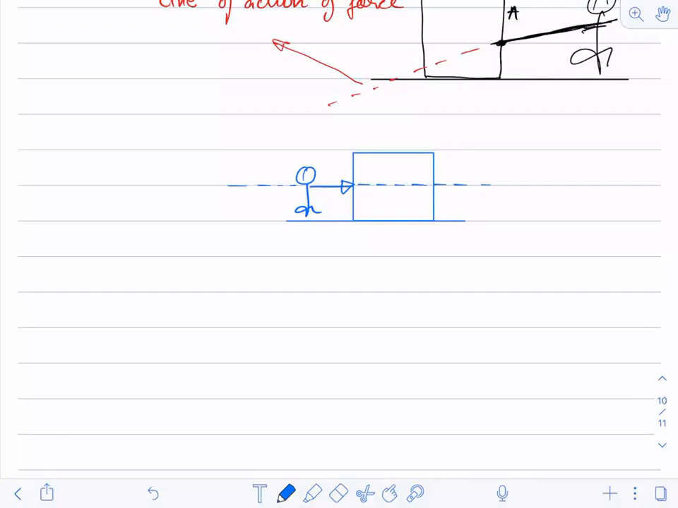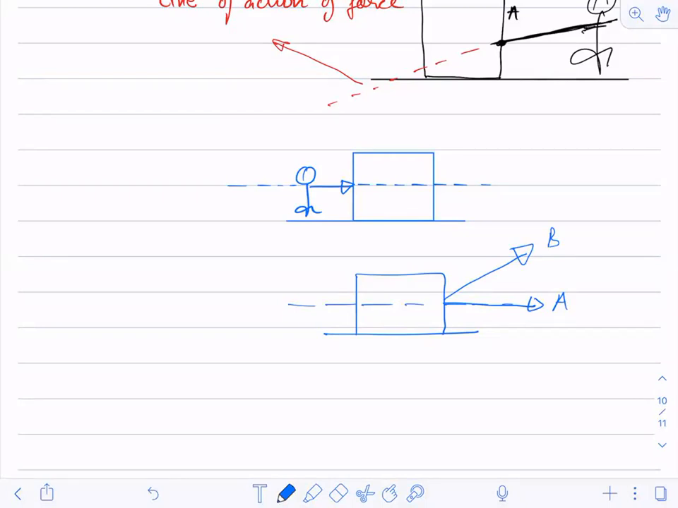Before going on to the line of action of force, can you understand this one point? Force applied like this and force applied like this will be different. If I apply a force like in A or if I apply a force B, will the effect be the same or different? It will be different.